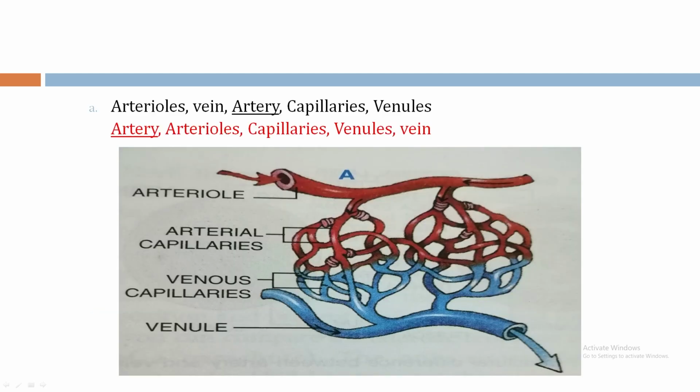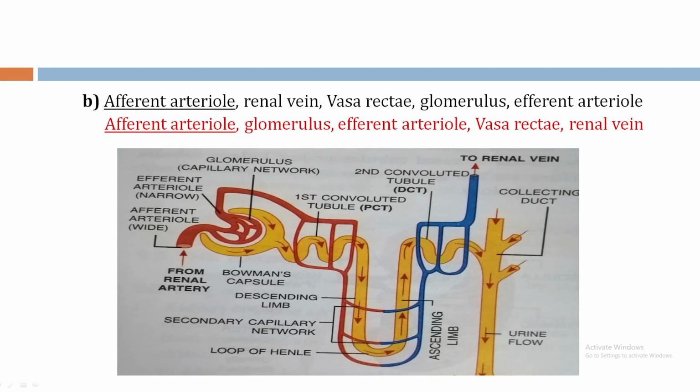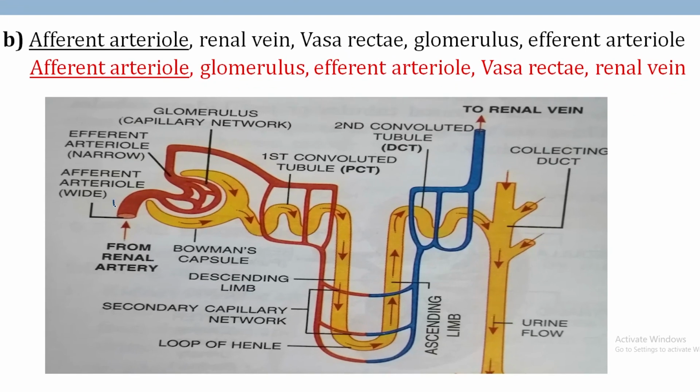What is the sequence? Artery breaks up into arterioles, arterioles breaks up into capillaries, capillaries rejoin to form the venule, venules open in the vein. Next, afferent arteriole. This is afferent arteriole, then this is glomerulus, this is efferent arteriole, then this is vasa recta, then this is renal vein.